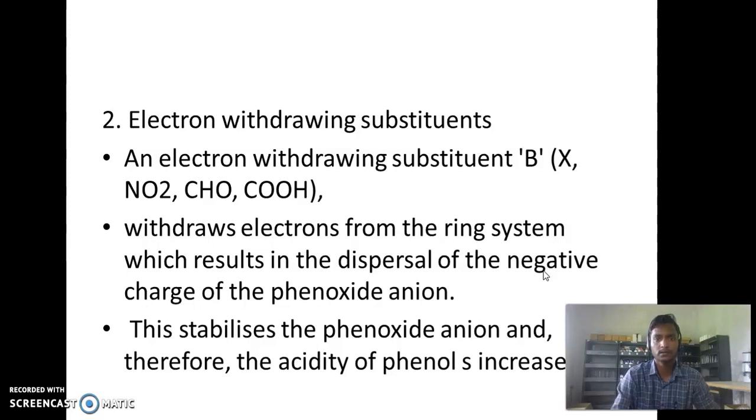Some examples: nitro group, then aldehyde and acidic group. They withdraw the electron from the ring system, which results in the dispersal of the negative charge of the phenoxide anion. This stabilizes the phenoxide anion and therefore the acidity of phenol increases.